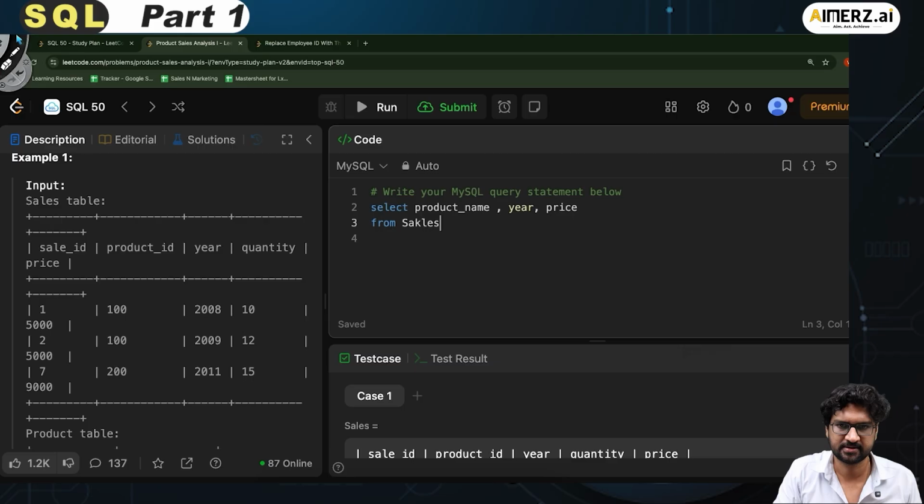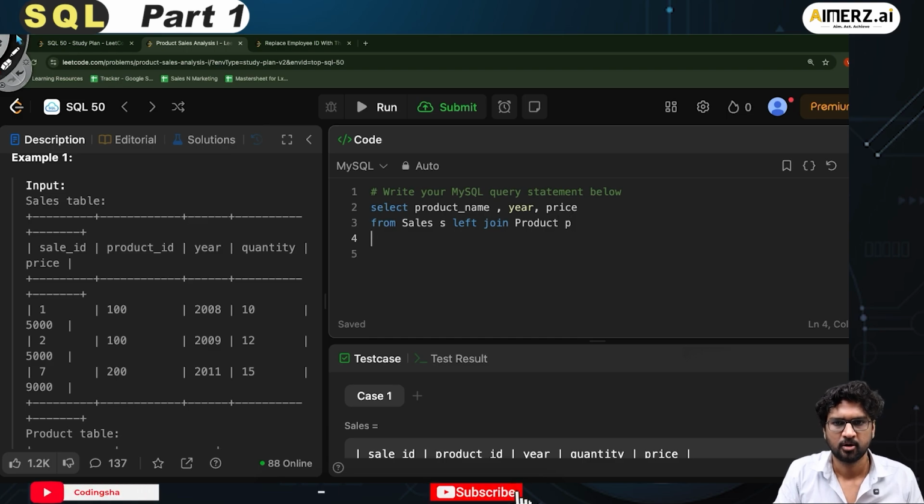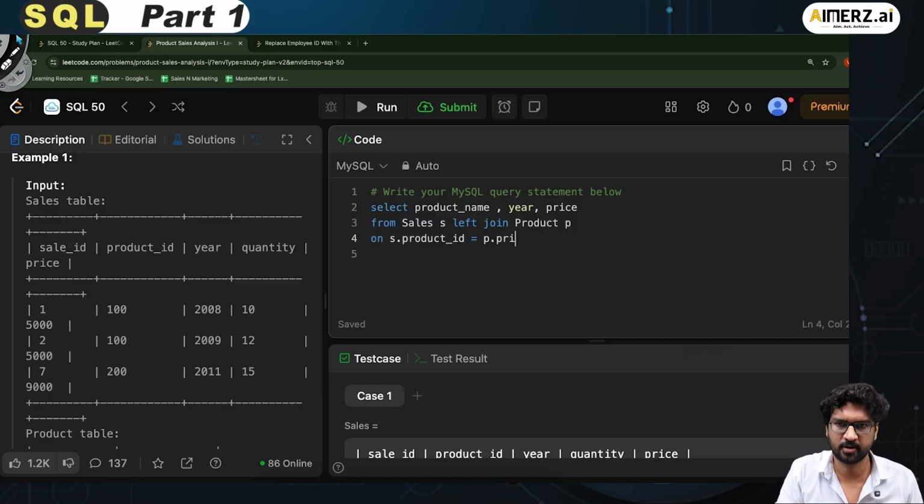From sales, you need to give it a nickname of S, and I call it left join, and then the right, which is the product table, product P, on S dot product underscore ID is equals to P dot product underscore ID. Fair enough. So you run this.